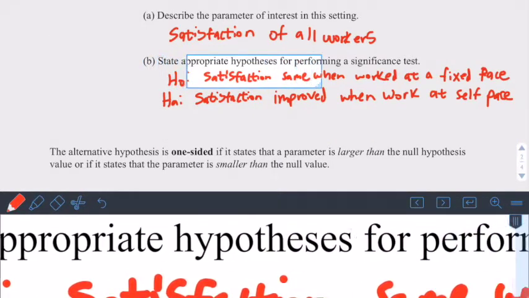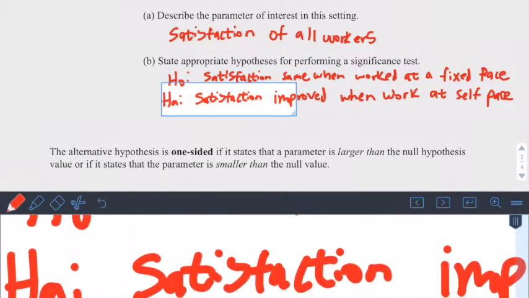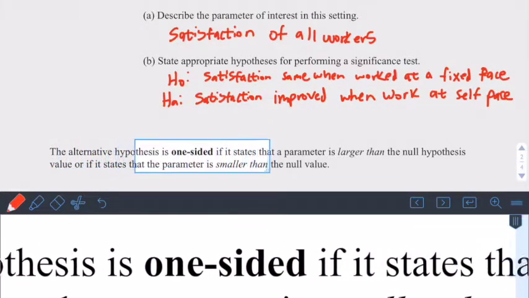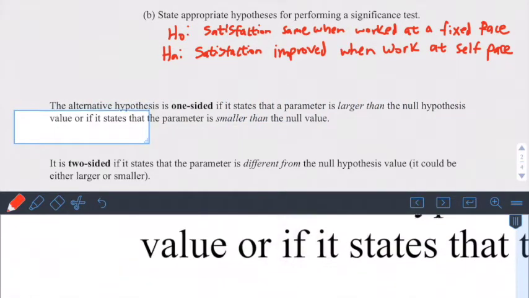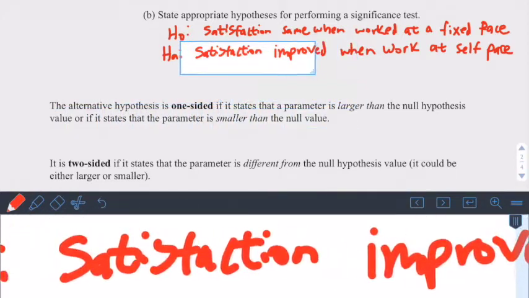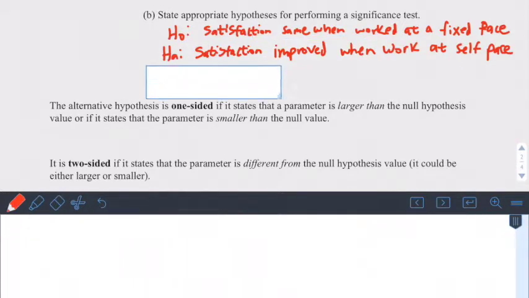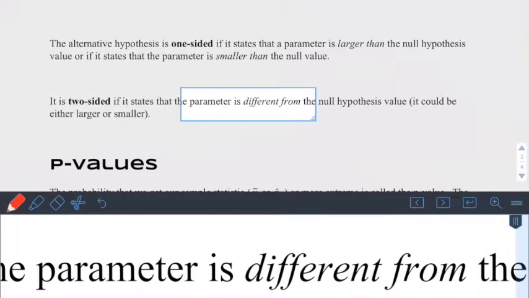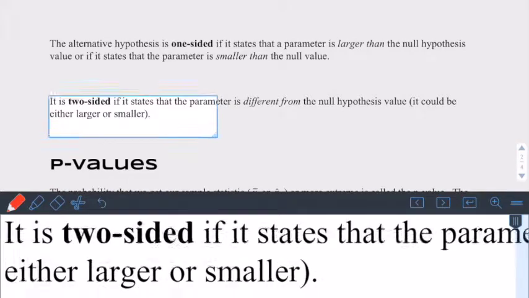So this is our assumption that satisfaction is the same because we're looking for evidence to say that there is a change. So the alternative hypothesis is one-sided if it states that the parameter is larger than the null hypothesis value, or if it states that the parameter is smaller. So in this case, we said that satisfaction improved, so it's larger. That would be one-sided. It's two-sided if we state that the parameter is different than the null hypothesis value. It could be larger or smaller as long as it's changed.